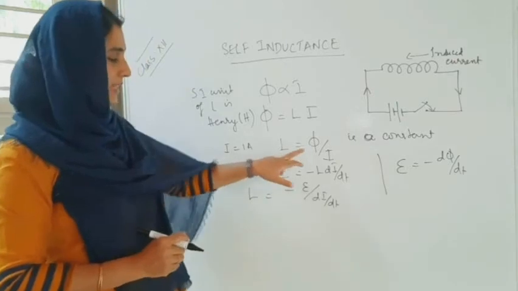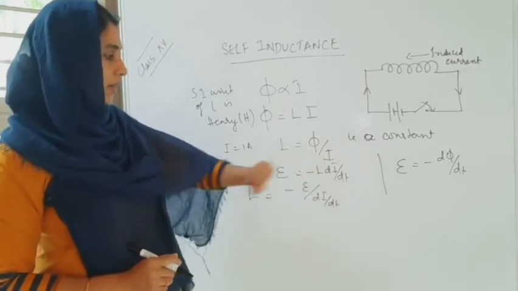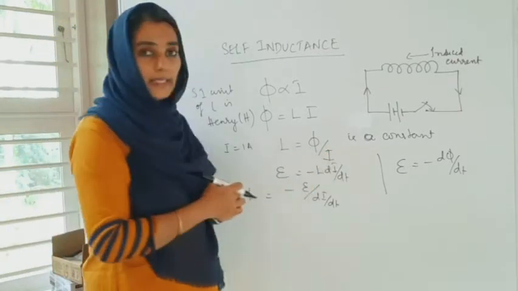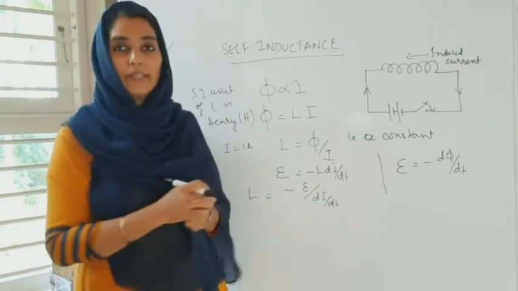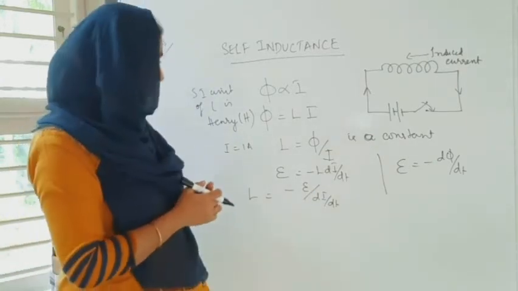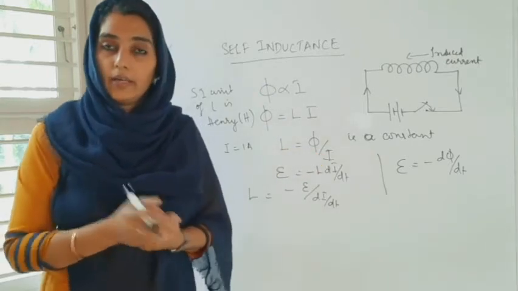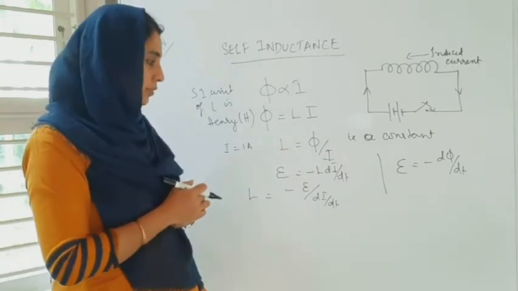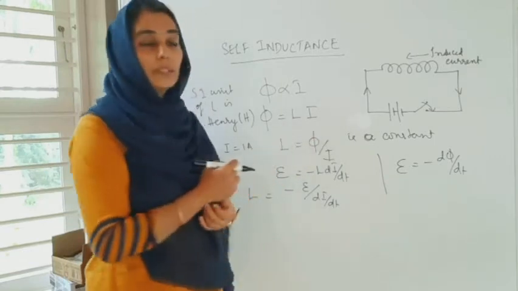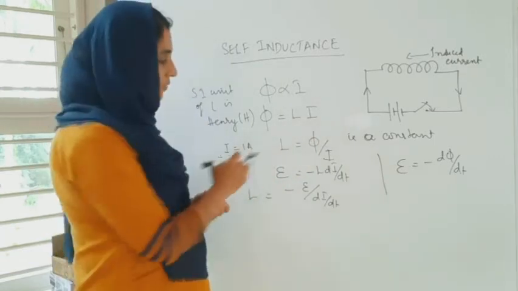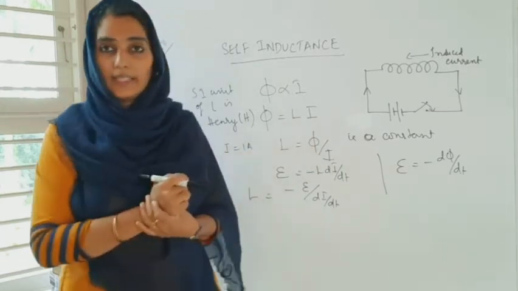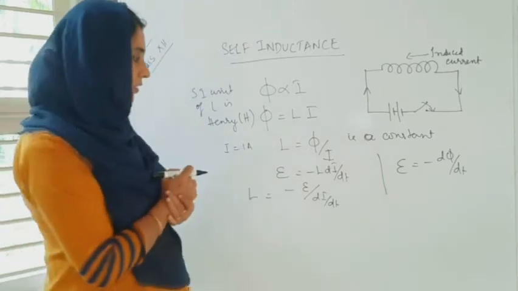Isn't it? So L is equal to 5 when I is equal to 1 ampere. So the self-inductance of a coil is 1 Henry when 1 ampere of current flows through a coil whose magnetic flux linked with the coil is 1 Weber, because the SI unit of phi, magnetic flux linked with the coil, is 1 Weber.